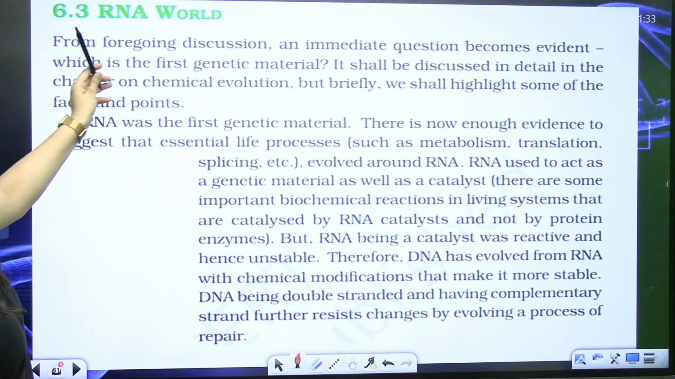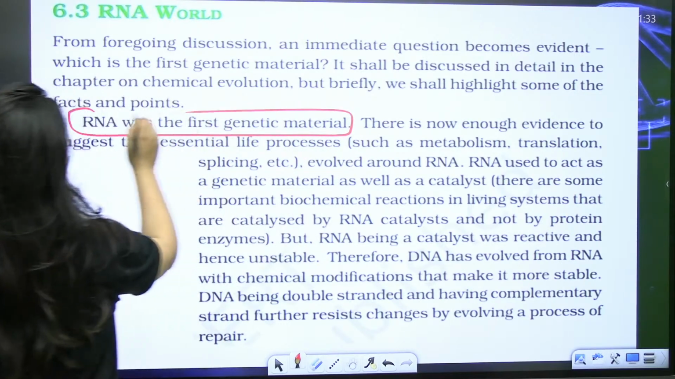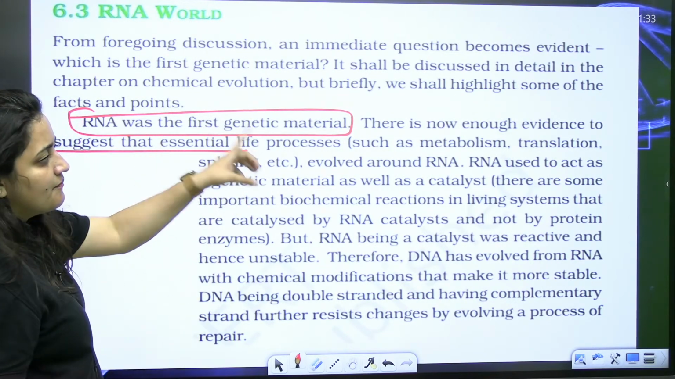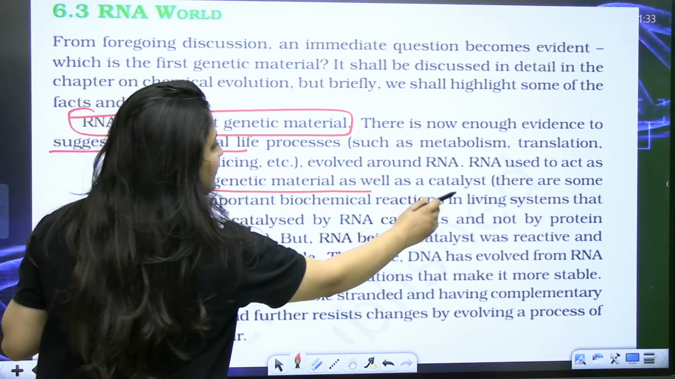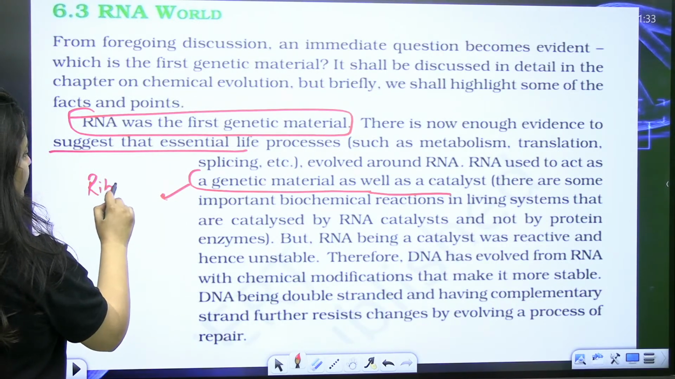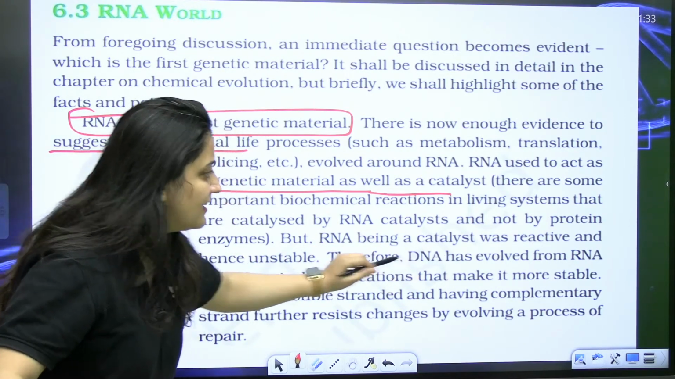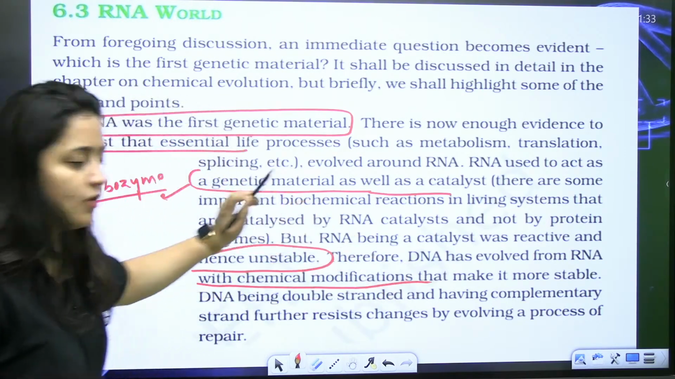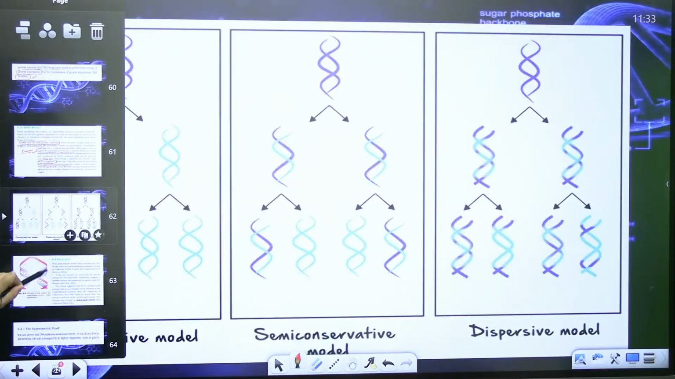Okay. So see, the RNA world. Which one is the first genetic material? This is what we have to discuss. It is the RNA which was the first genetic material. There is now enough evidence to suggest that essential life processes like metabolism, translation, splicing, everything evolved around RNA. So it is a genetic material as well as a catalyst. You know that then we call it a ribozyme. But RNA being a catalyst is reactive, so it is unstable. That's why DNA evolved from RNA with chemical modifications, making it more stable. So this is all about the RNA world concept.